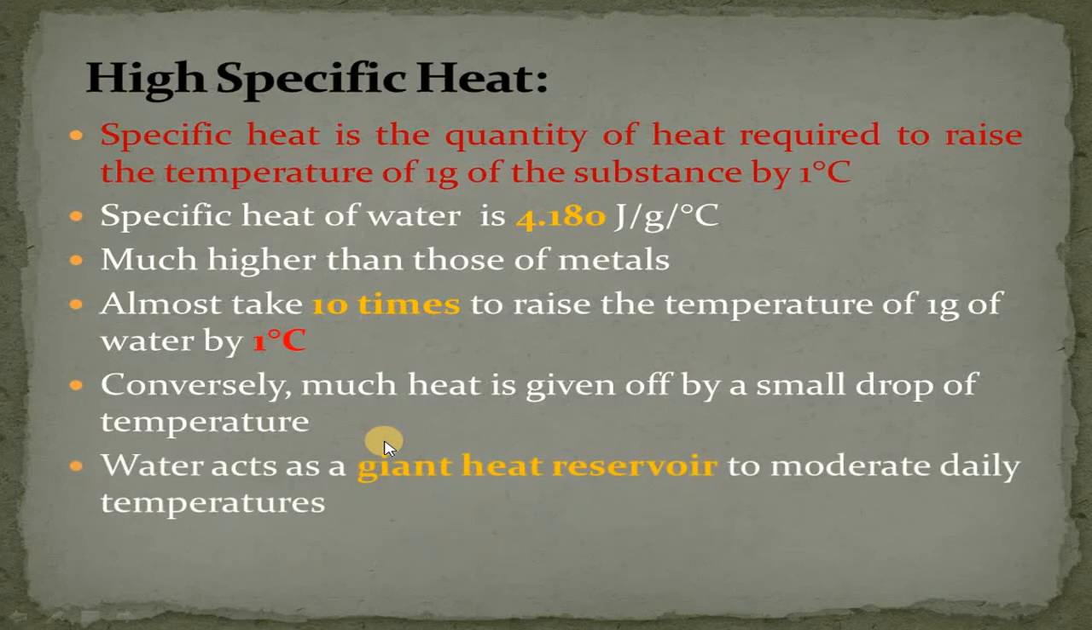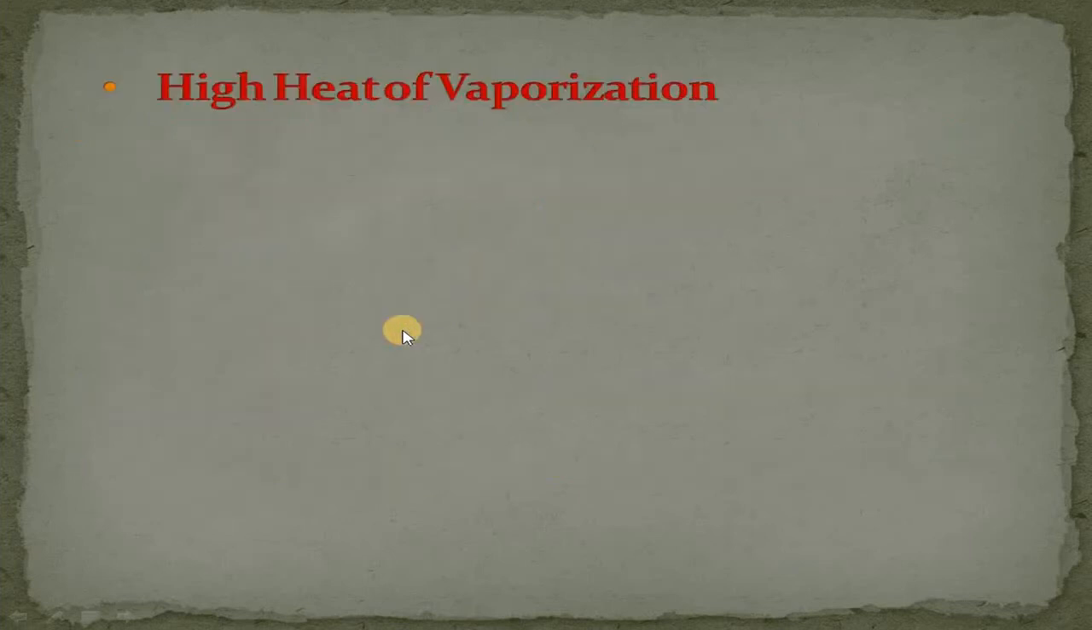So due to this property, water acts as a giant heat reservoir in order to moderate the daily temperatures present in different environments. So the environment near lakes, ponds and different water bodies is moderate as compared to the environment present in the interior of the land. This is just because of this property, the high specific heat of water, which is basically due to the hydrogen bonding present in it. And the third we have high heat of vaporization.